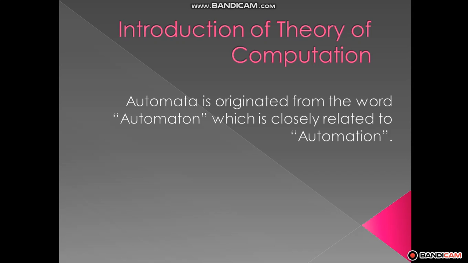And in this chapter we discuss the fundamentals of automata theory, and strings, what is a string, and what is a language, and what are the operations, and what is a set, and how to convert. Like we can discuss A intersection B, A union B, concatenation and joining. Okay, we can discuss this introduction to finite automata. So finite automata originated from the word automation. Automaton is closely related to automation. Or what is meant by automation?